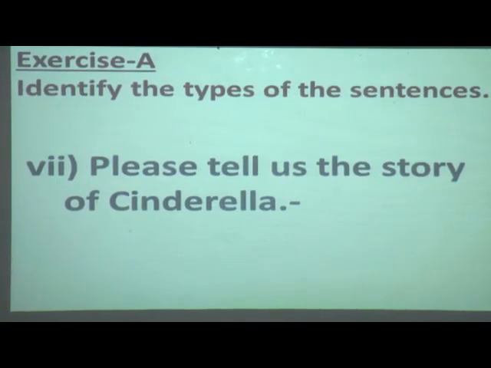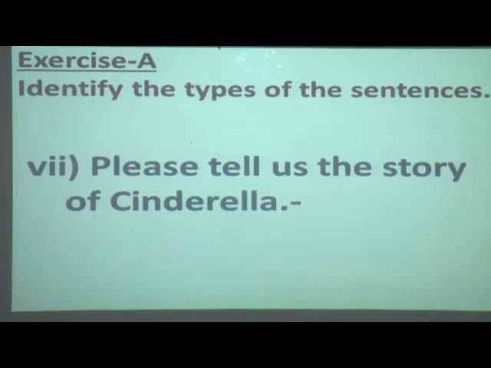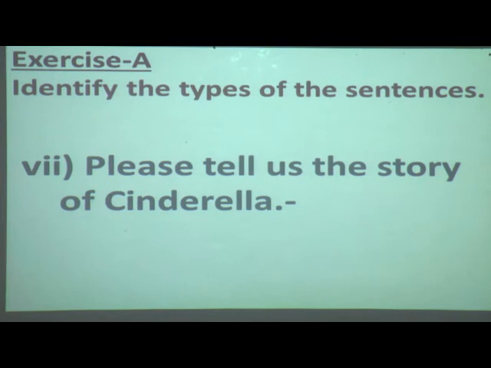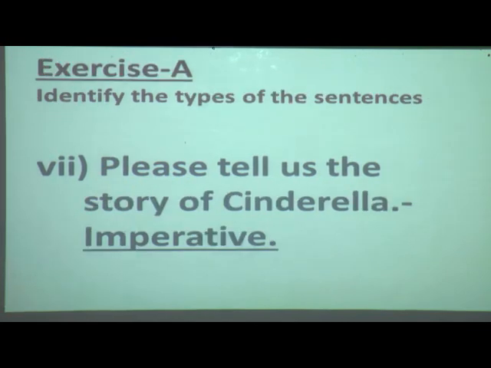Please tell us the story of Cinderella. Now, the word please is mentioned over here, which means it is a request, and a request comes under imperative sentence. So, you write there IMP, afterwards you complete it.